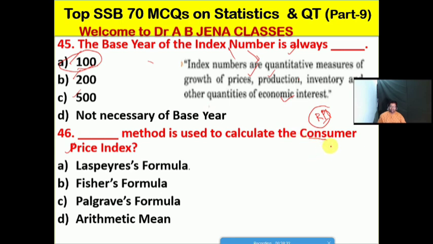CPI stands for consumer price index. A, it's Laspeyres' formula; B, Fisher's formula; C, Paasche's formula; D, the arithmetic mean. No doubt friends, A is the right option for this MCQ. This method is used to calculate the consumer price index. So A is the right option for this MCQ.